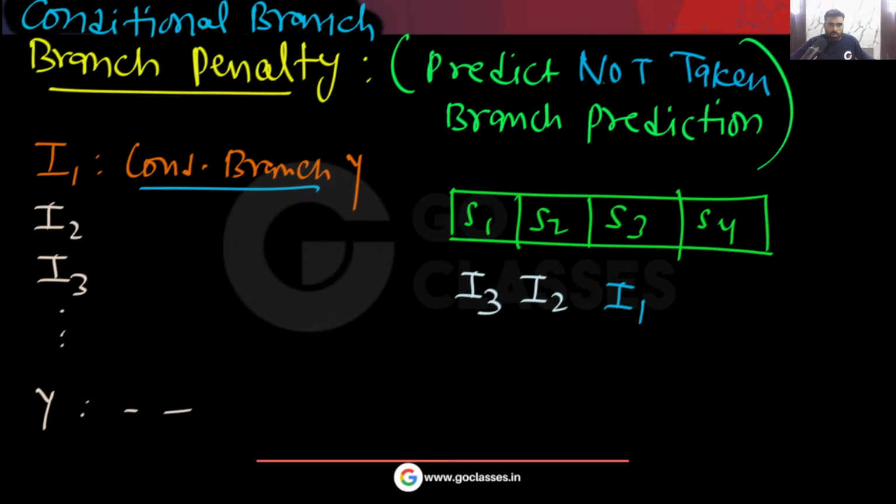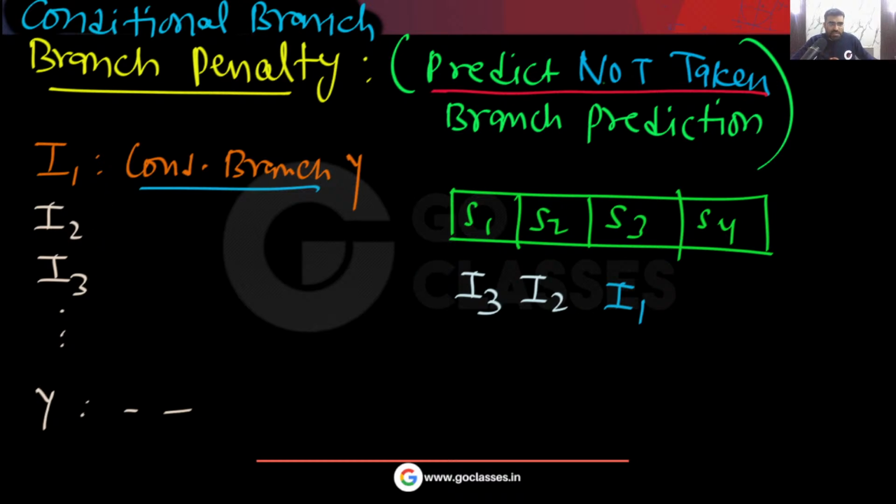Agree? Now you tell me, what is our pre-assumption? Our pre-assumption is predict not taken. Means you will go to the normal path.